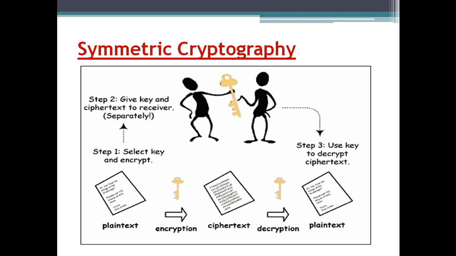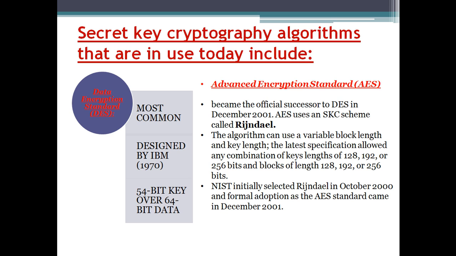Now what is symmetric cryptography? In this, the plain text is first selected and then encrypted using a key. The same key which has been used for the encryption is provided to the receiver, and the receiver deduces the plain text from the cipher text using that key. This is symmetric cryptography, that is, only one key is used during the whole process of encryption as well as decryption.